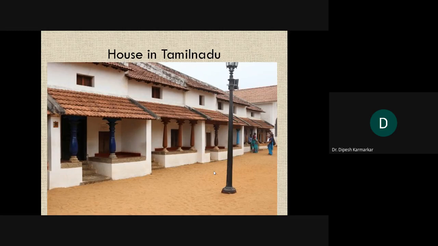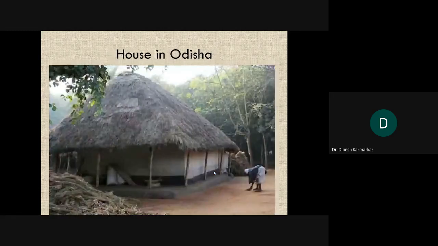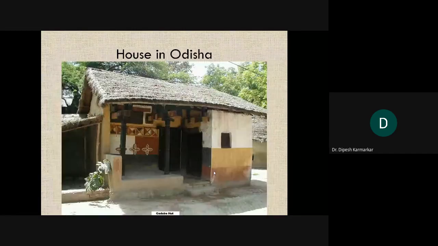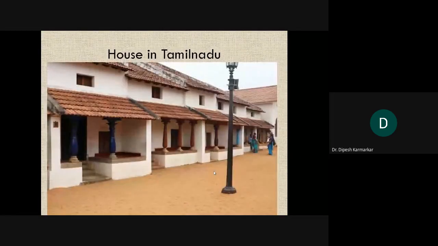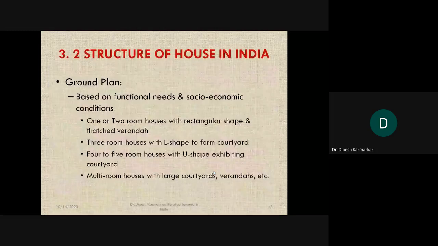But just see the decorated pillars, the well designed pillars, and if you compare that with the pillars in this house in Odisha, you can clearly observe how even simple little things like wood pillars differ from class to class and obviously region to region.